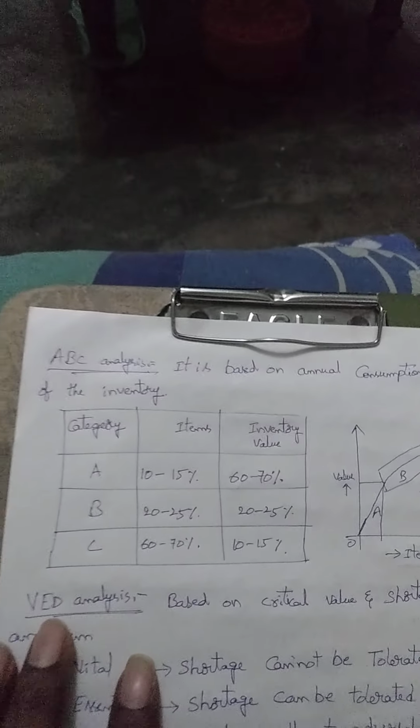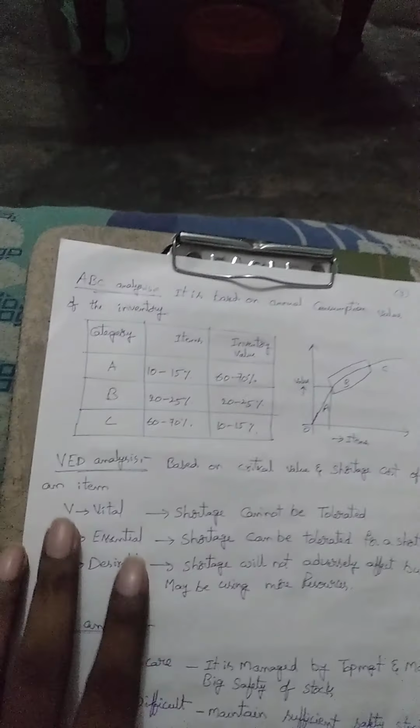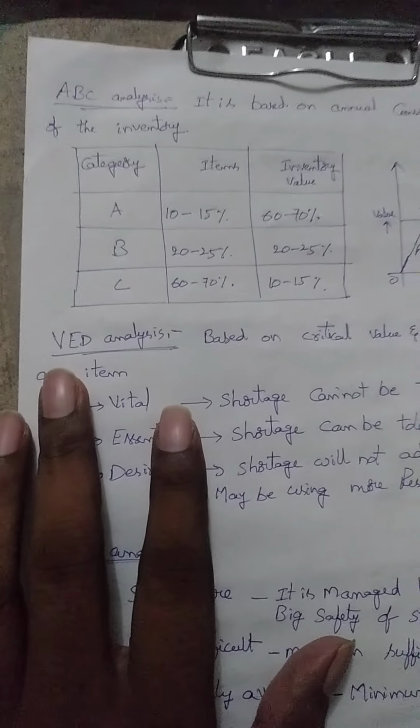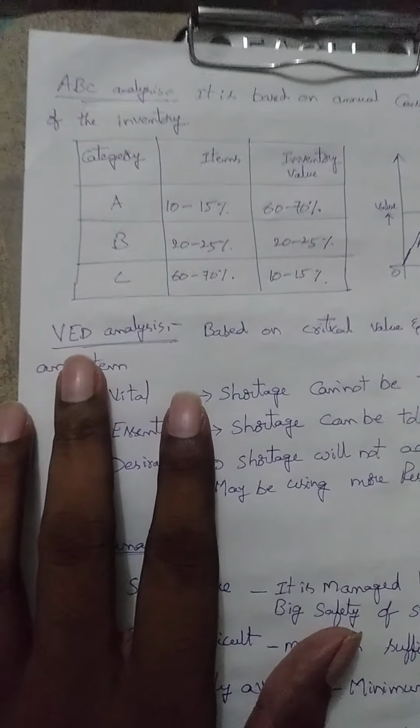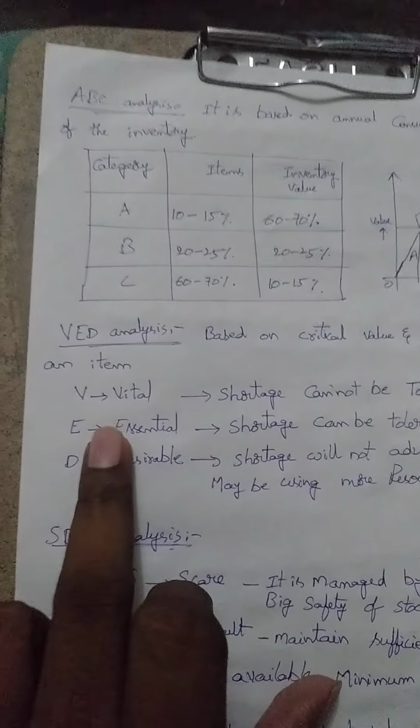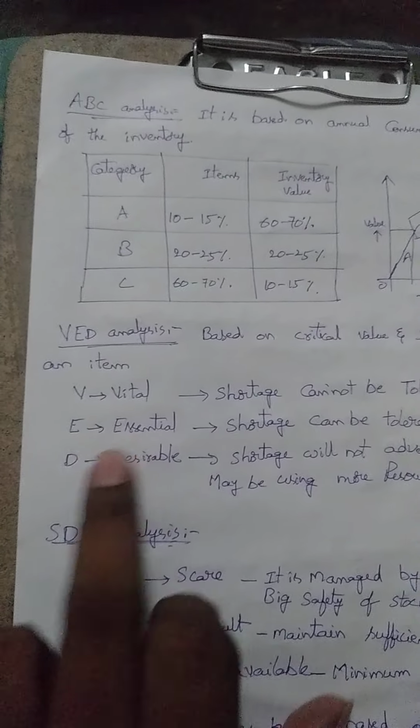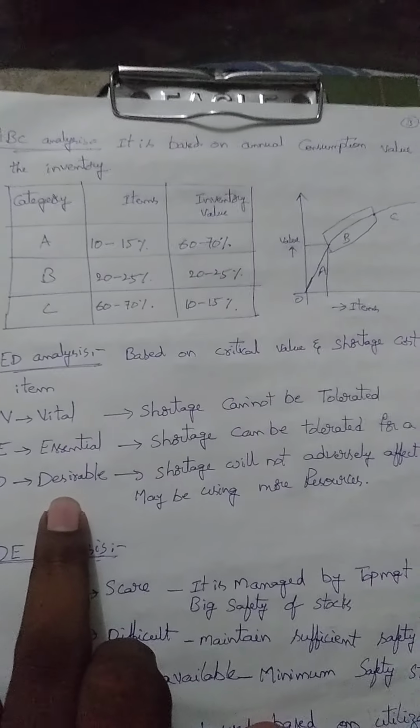Then, if the industry applies VED analysis, like ABC analysis which is Always Best Control, VED is also an abbreviation. Here V stands for vital, E stands for essential, D stands for desirable.